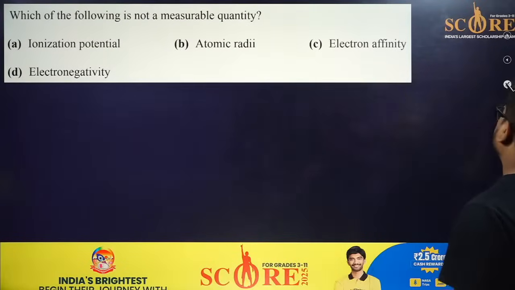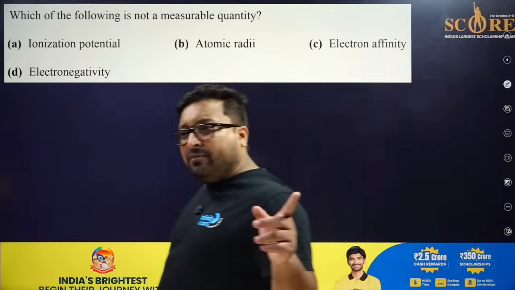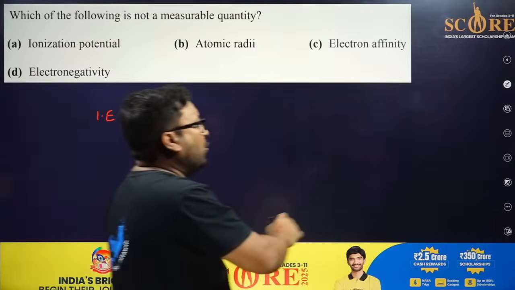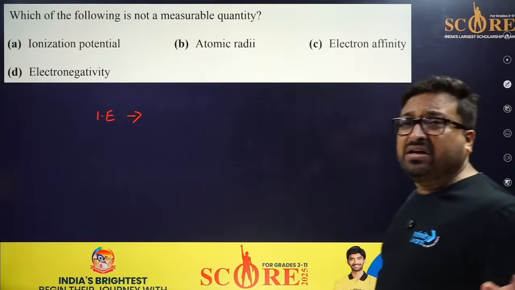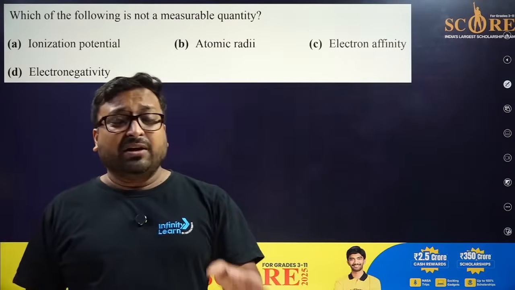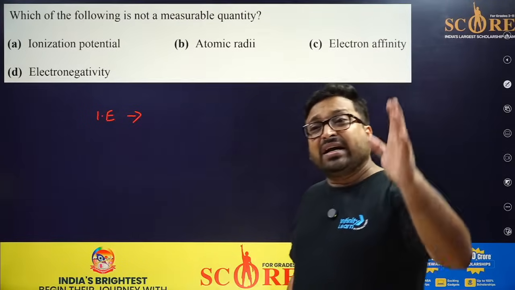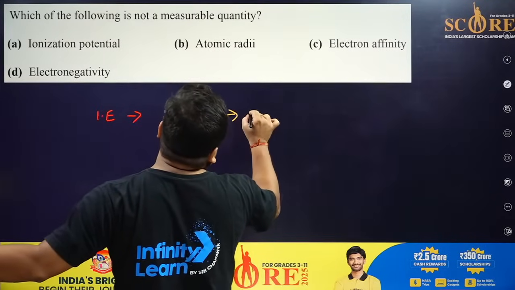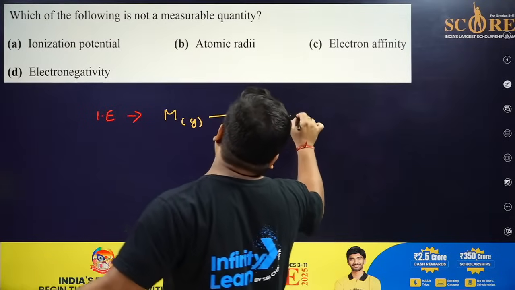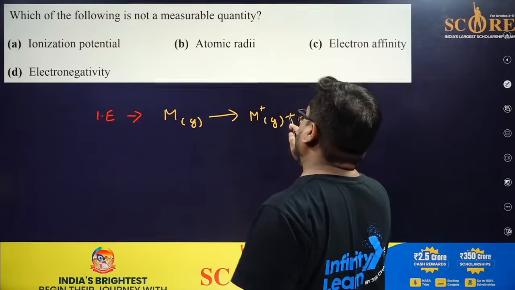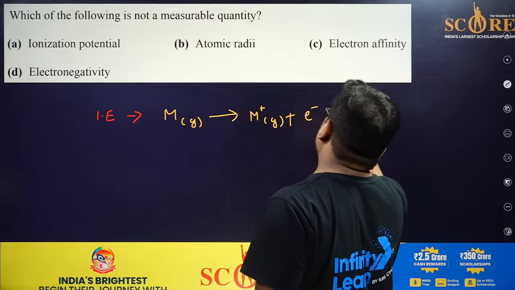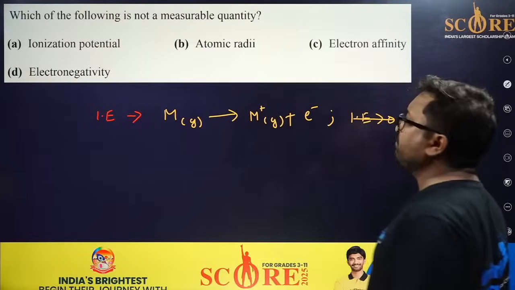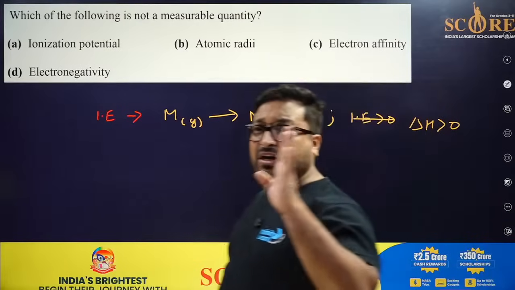Okay, let's start. My dear friend, what is ionization potential? If I talk about ionization energy, what was the definition? Amount of energy required to remove an electron from an isolated gaseous atom. It means this is the ionization energy. Of course, you want to break the attractive force between nucleus and electron, so this is always greater than 0. So enthalpy is always greater than 0. So this is defined for an isolated atom.